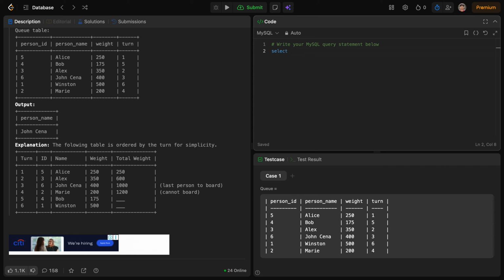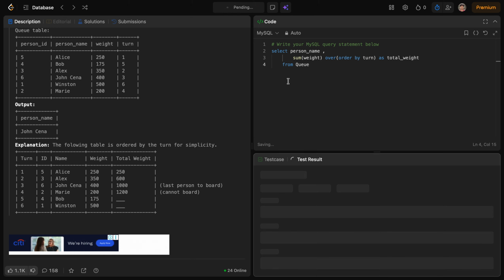So, select person_name, and we want the sum of weight over order by turn as total_weight from the Q table. Okay, so let's see first what it returns.